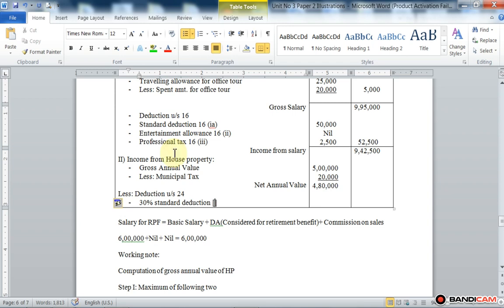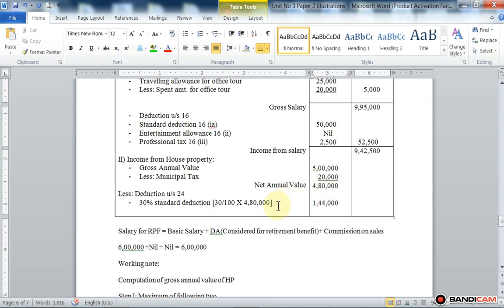So 30% divided by 100 multiplied by 4,80,000. Okay, got it? So deduct in inner column, that is 1,44,000.